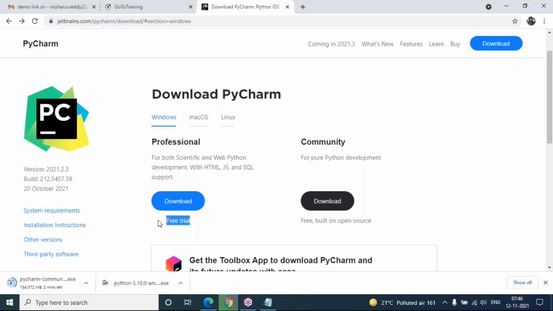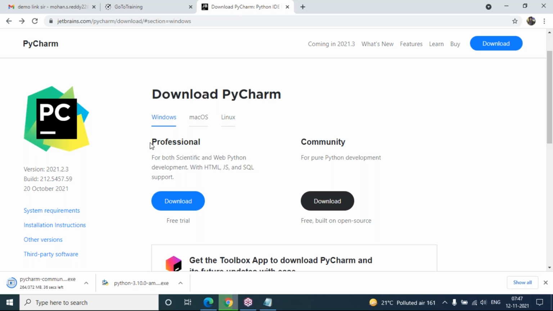So hardly you can work with a 1 month trial. Or if you have an official university purpose, or faculty or trainer purpose, or student orientation purpose, then we can officially create a JetBrains account, and using that account you can use this professional editor for 1 year without paying anything. But if you don't have a JetBrains account, if you have not created any account, then they will allow you to use this professional editor only 1 month. After that your evaluation period will be expired.